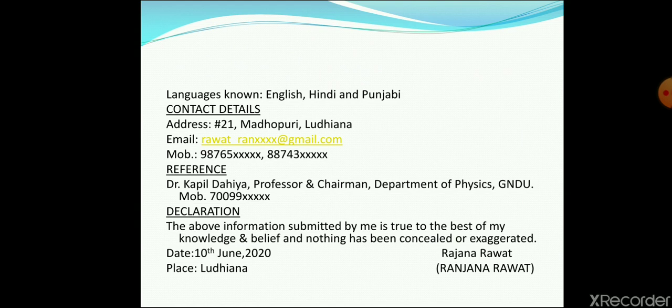Your reference means the person who knows you very well or under whom you have either studied or worked in your professional career. See, Dr. Kapil Dahiya, he is the professor and chairperson in the Department of Physics, Guru Nanak Dev University, Amritsar, and this is his mobile number. Like if he has to be contacted, so the address and number is given here, right?